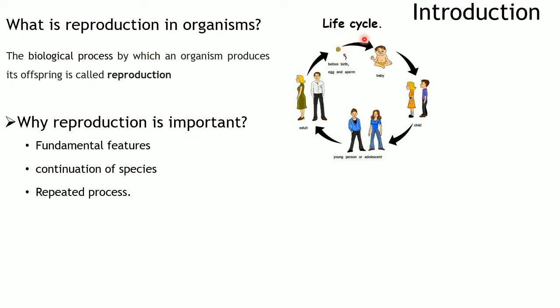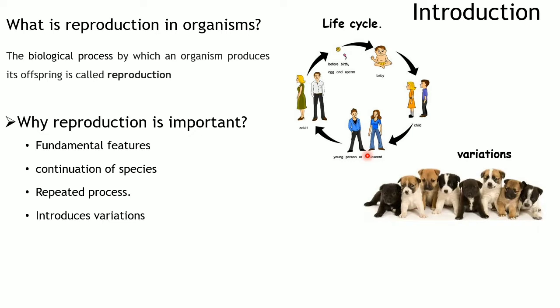And all of them together will undergo mitotic division. I believe you must have studied this in your lower classes. So fertilization takes place, a baby is born, the baby grows into a child, reaches maturity, and again they reproduce, grow old, and die. It is a repeated process. So this repeated process also helps in the introduction of variations.